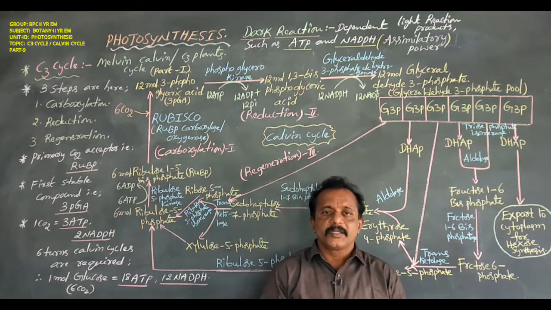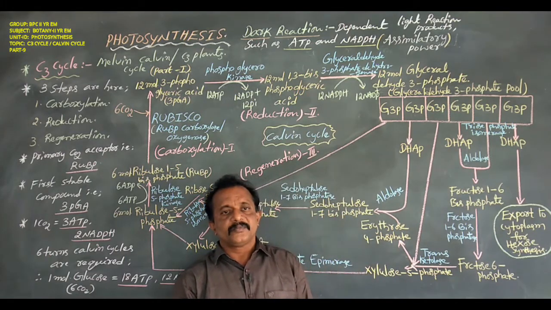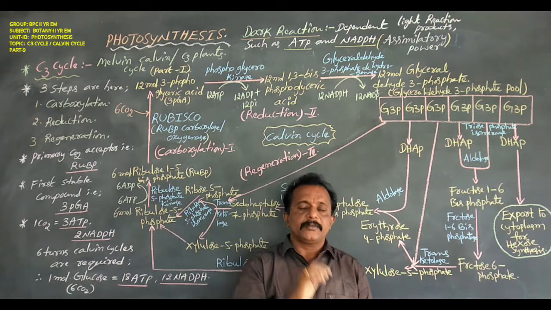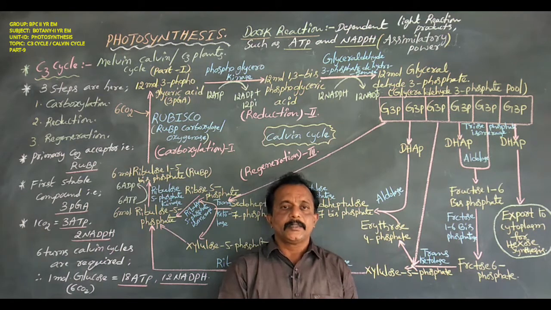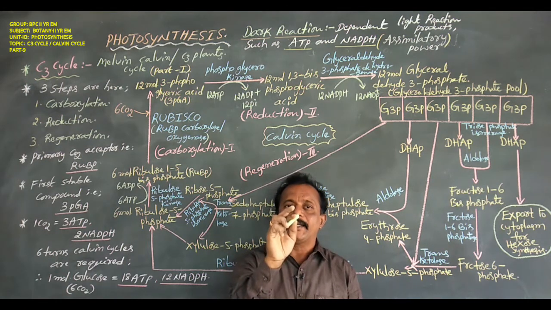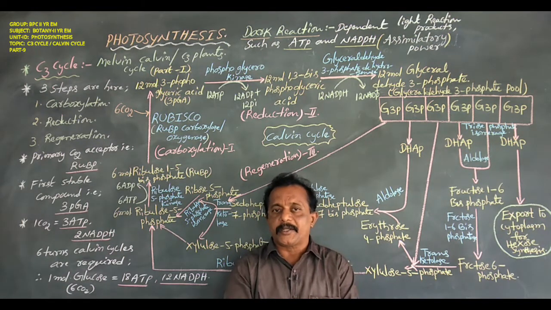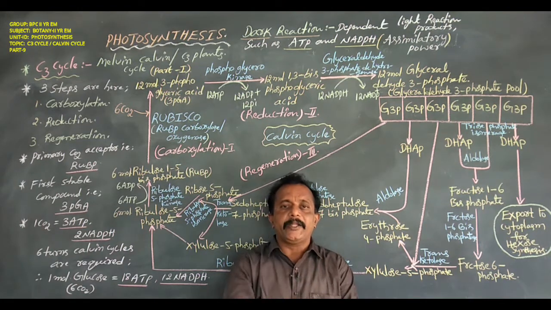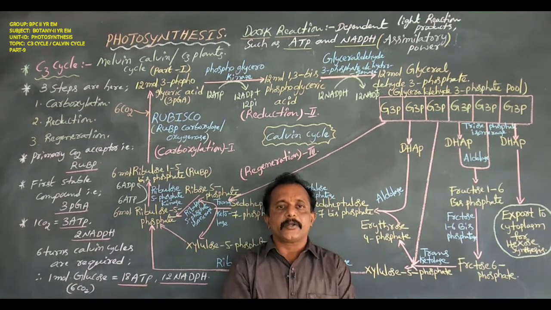The light reaction always depends on light, but the dark reaction does not depend on sunlight directly. It depends on the light reaction end products, ATP and NADPH. These ATP and NADPH are used in the dark reaction process.